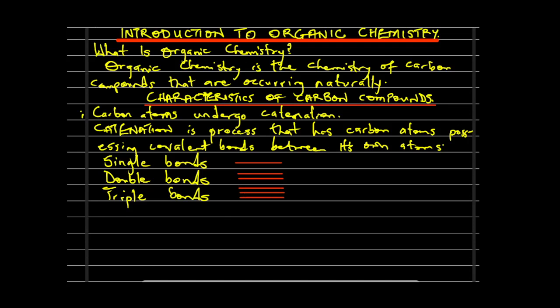So every time we have bonds of carbon atoms having any of these bonds, in scenarios where we have something that looks like this, it is an organic compound, or we have it looking like this, having two bonds between them, or bonding to another carbon atom with triple bonds like this.